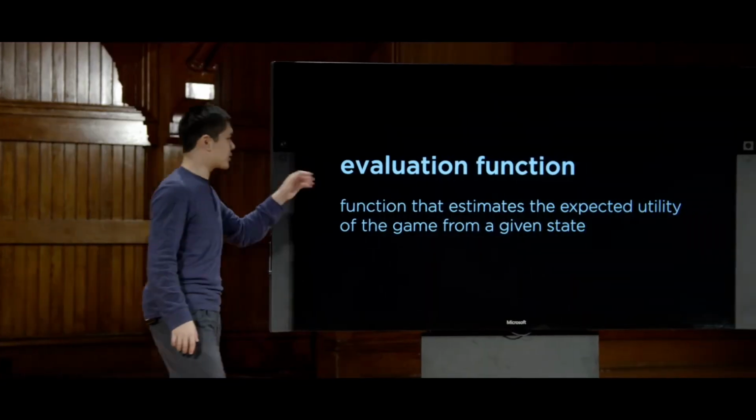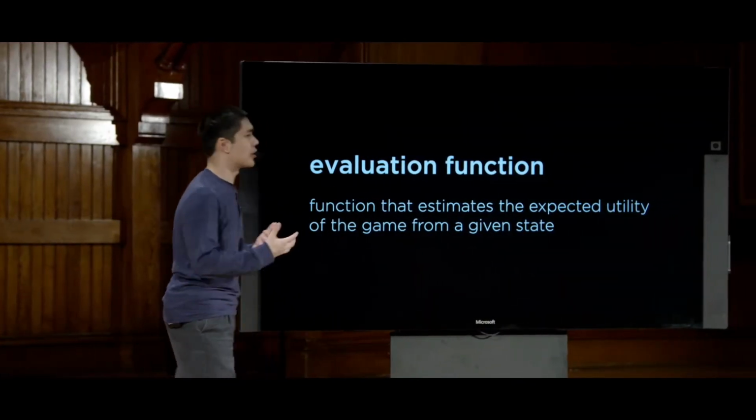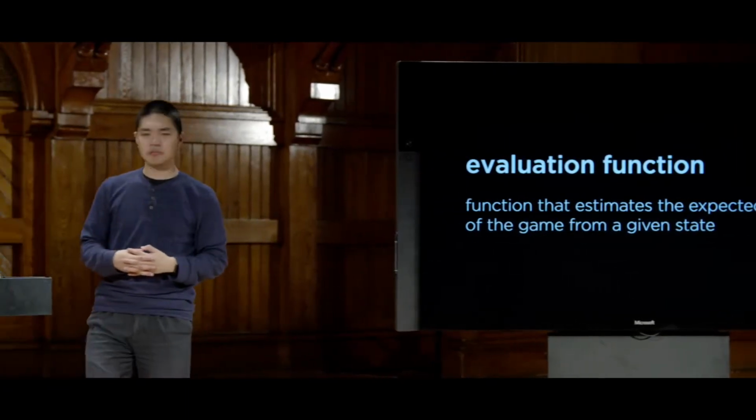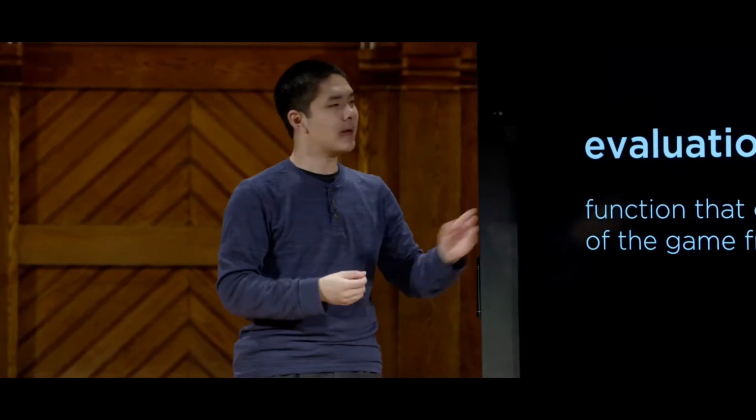So in a game like chess, if you imagine that a game value of 1 means white wins, -1 means black wins, 0 means it's a draw, then you might imagine that a score of like 0.8 means white is very likely to win, though certainly not guaranteed. And you would have an evaluation function that estimates how good the game state happens to be. And depending on how good that evaluation function is, that is ultimately what's going to constrain how good the AI is. The better the AI is at estimating how good or how bad any particular game state is, the better the AI is going to be able to play that game. If the evaluation function is worse and not as good at estimating what the expected utility is, then it's going to be a whole lot harder.